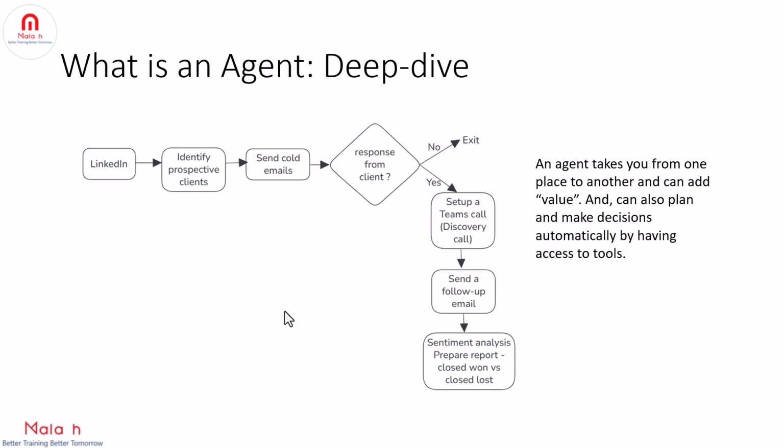And another aspect of an agent is that it should have memory as well. That is, the agent should be able to remember the previous conversations with the clients. For example, assume an agent wrongly classifies sales won versus sales lost. If the client is interested, but instead of marking it as sales won, the agent marked it as sales lost, then that is not accurate, right?